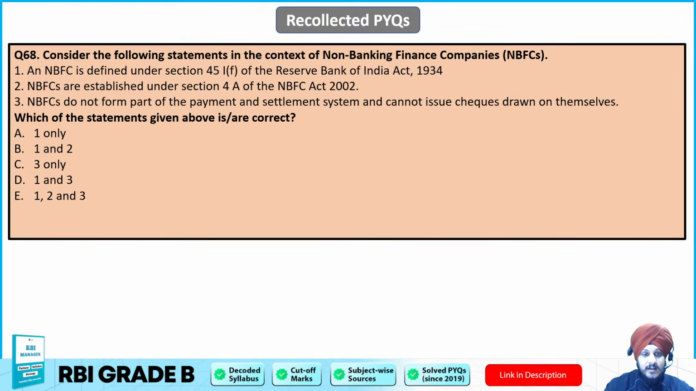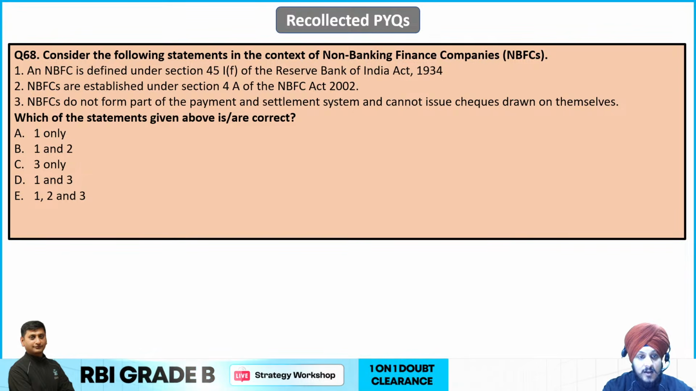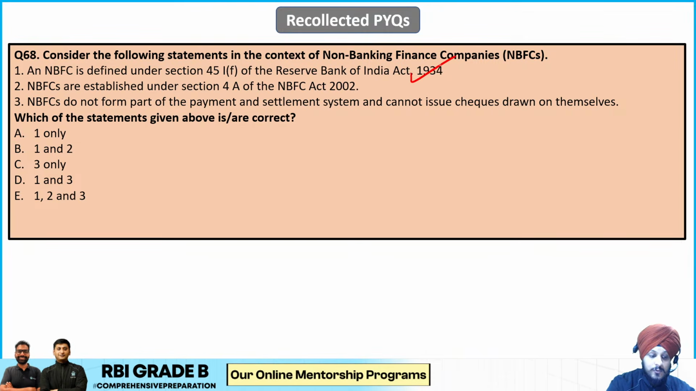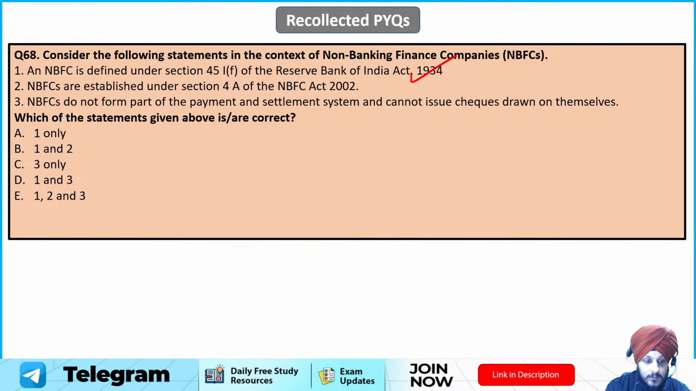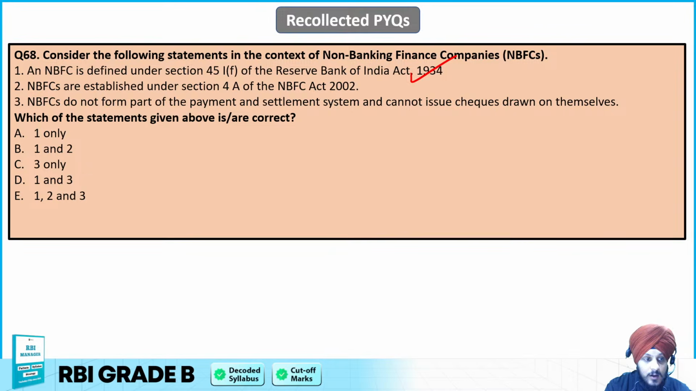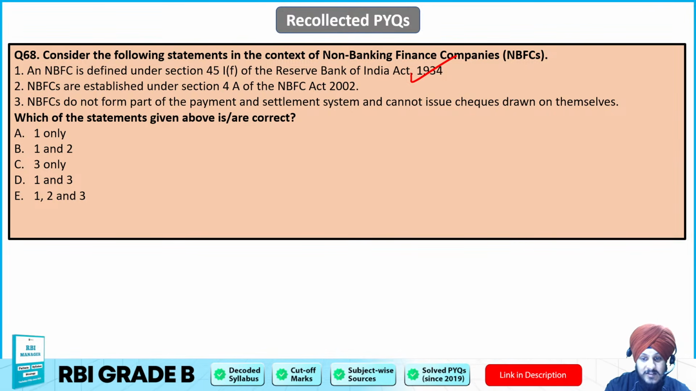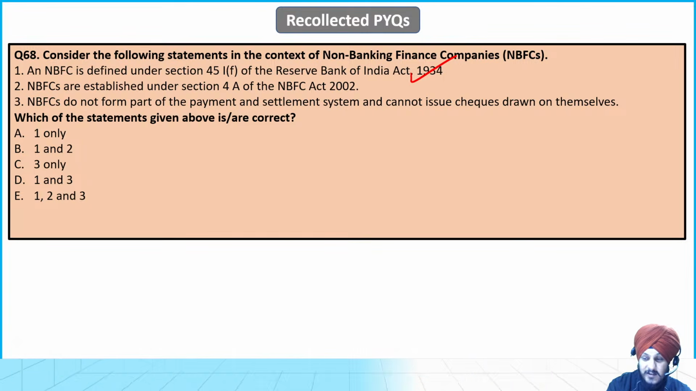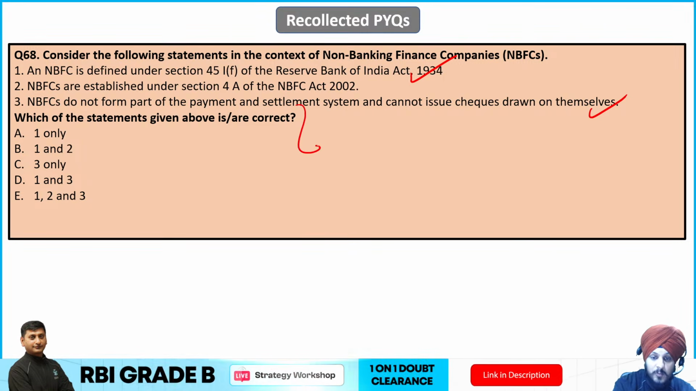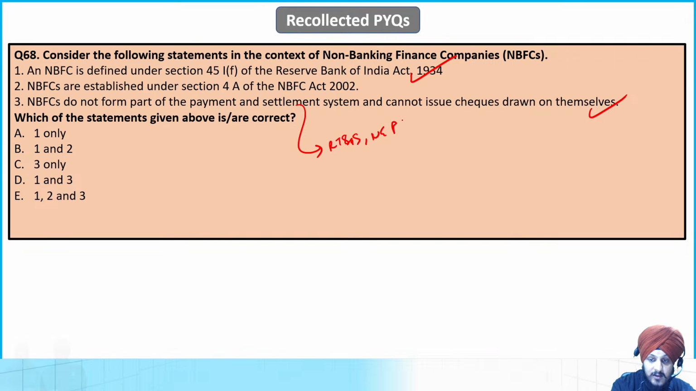Now it's question number 68, which is about NBFCs. An NBFC is defined under section 45-I(f) of the RBI Act 1934. This is true, no doubt regarding that. NBFCs are established under section 4A of the NBFC Act 2002. NBFCs do not form part of the payment and settlement system and cannot issue cheques drawn on themselves. This is again true, because they are not part of the payment and settlement system, for example RTGS, NEFT. They are not a part of it.